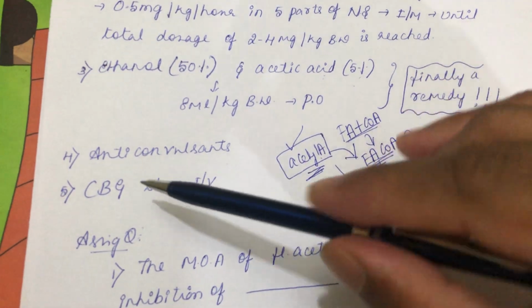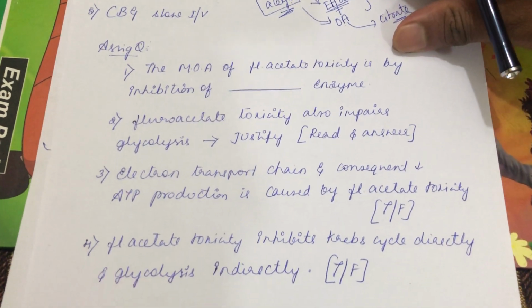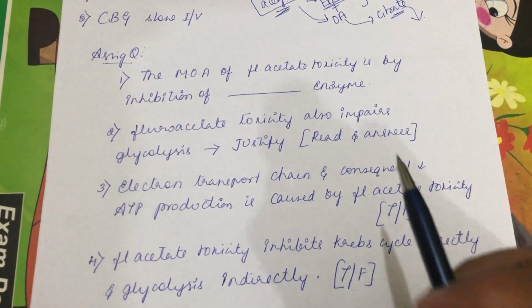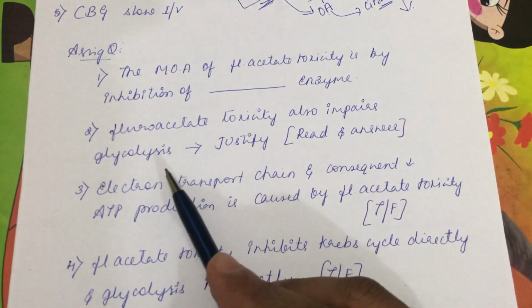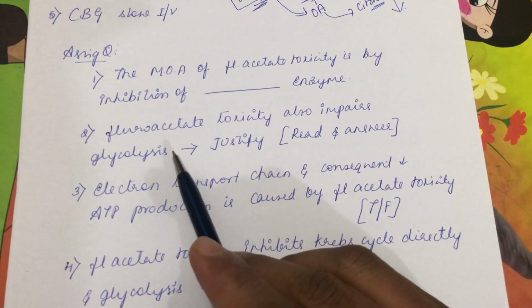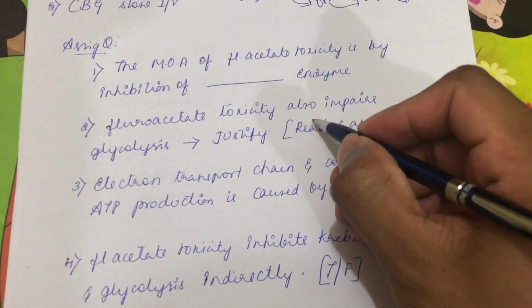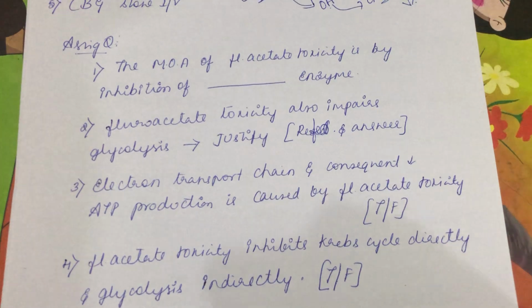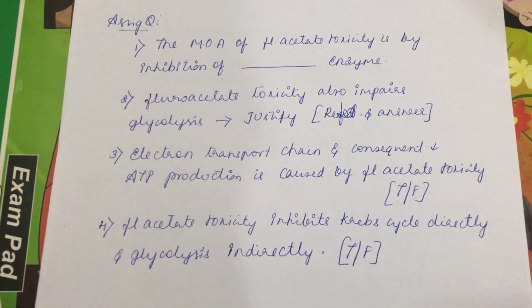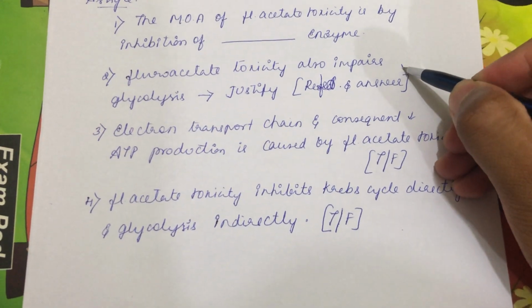Then anticonvulsant, then calcium borogluconate given through slow intravenous route. Then the assignment question. The mechanism of action of fluoroacetate toxicity is by inhibition of which enzyme? And fluoroacetate toxicity also impairs glycolysis. There is a statement: fluoroacetate toxicity also impairs glycolysis, justify. For this you have to refer and answer, not just read. You know fluoroacetate toxicity impairs the Krebs cycle, but how is it going to impair glycolysis? You have to answer it in this assignment question.